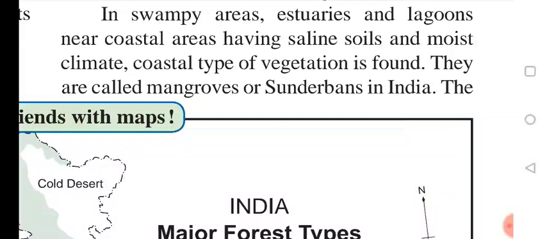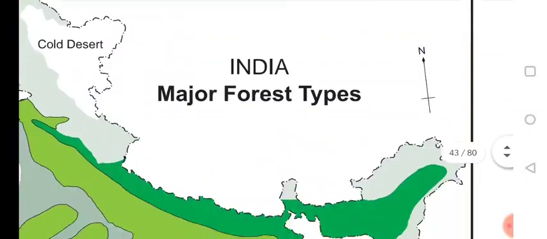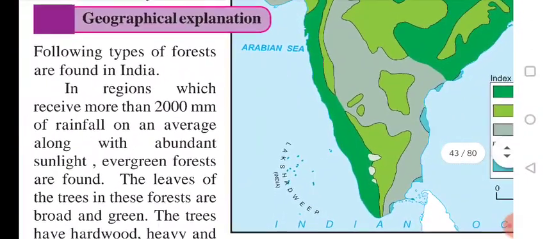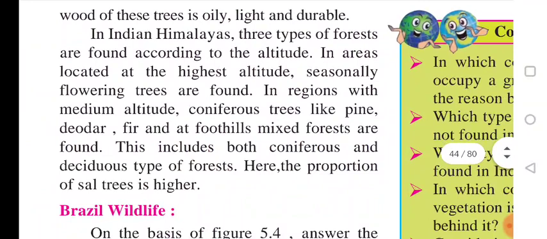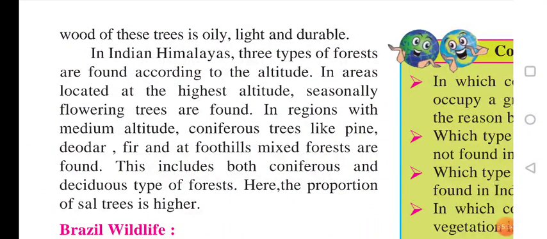In such areas, that is estuaries, lagoons, swampy areas, the soil is saline, and in a moist climate, coastal type of vegetation we find. They are called mangrove or Sundarban forest in India. The wood of this tree is oily, light, and also very durable.